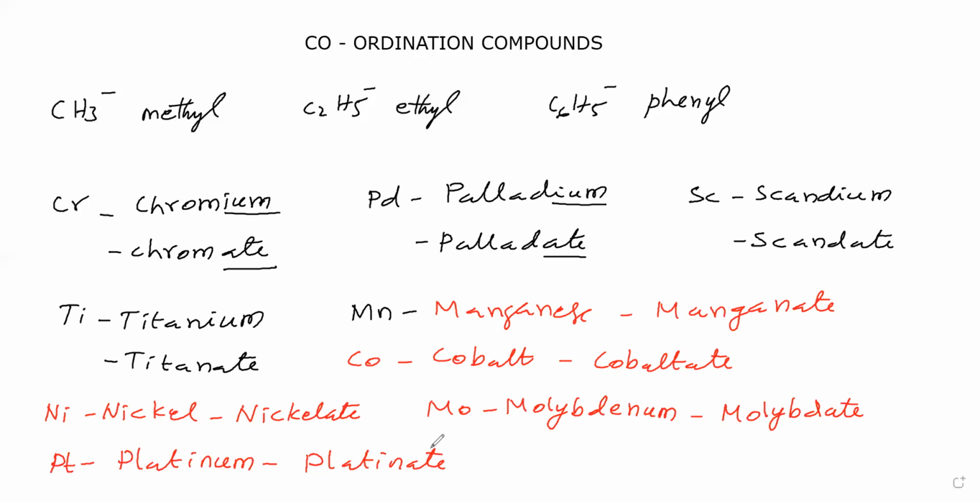Then if the ligand is present 2 times, you say di; 3 times, you say tri. If the ligand is a chelating ligand, then in the place of di we have to say bis, and in the place of tri we have to say tris. Next, in the IUPAC nomenclature, the name of the complex should be one word. Now we will take one complex and find its name.